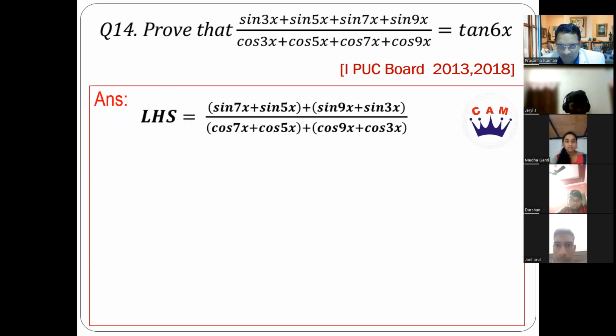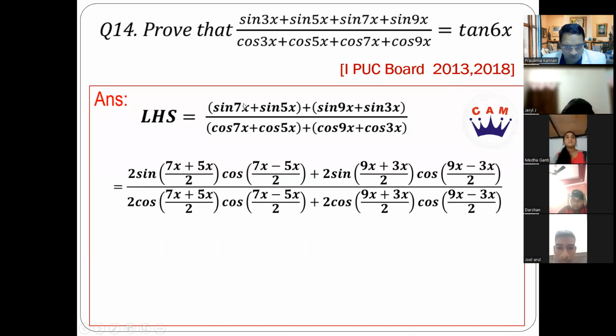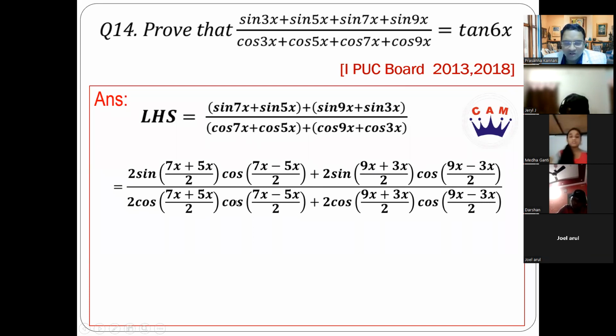So did you see how I have clubbed these? 7 and 5 have clubbed together, 9 and 3 have clubbed together. I have written the bigger angle first, so that there are no negative answers for us. So you can see I have just applied the formula which we have written down. 2 sin 7x plus 5x by 2 into cos 7x minus 5x by 2 plus, for these two also I applied the same formula. Denominator 2 cos x plus y by 2 into cos x minus y by 2, 2 times. Clear to everybody?